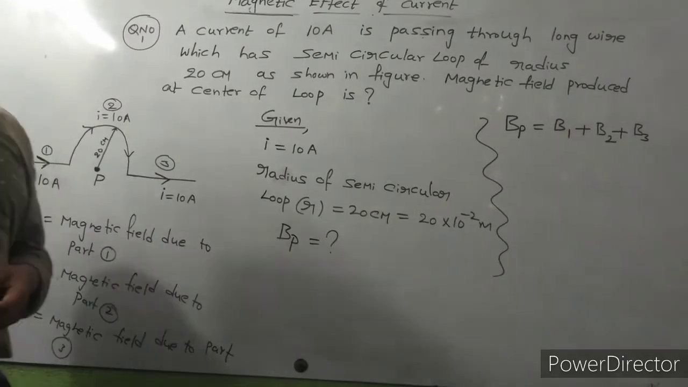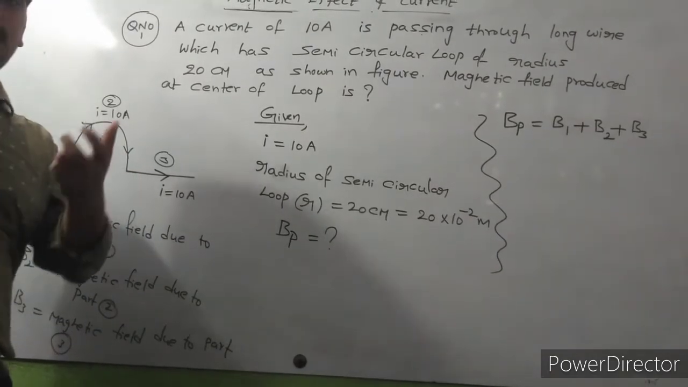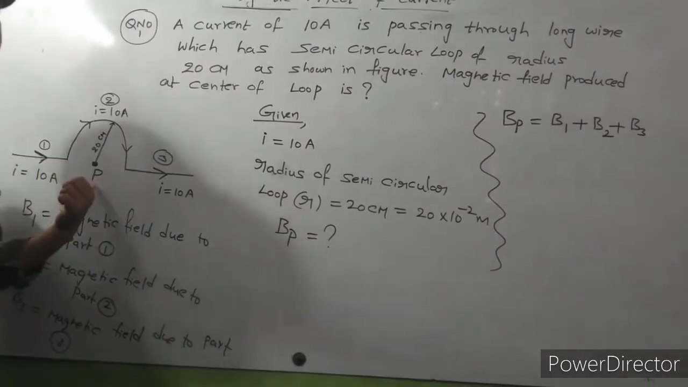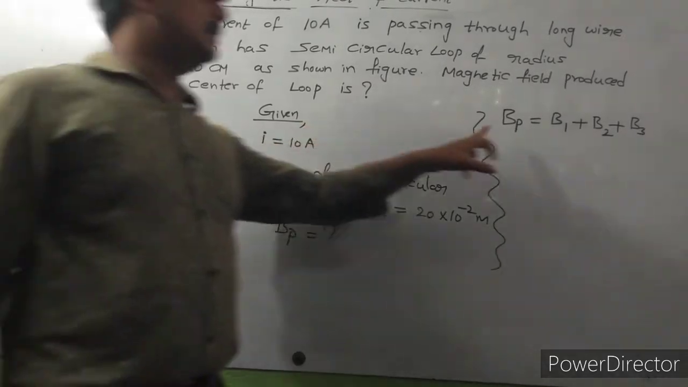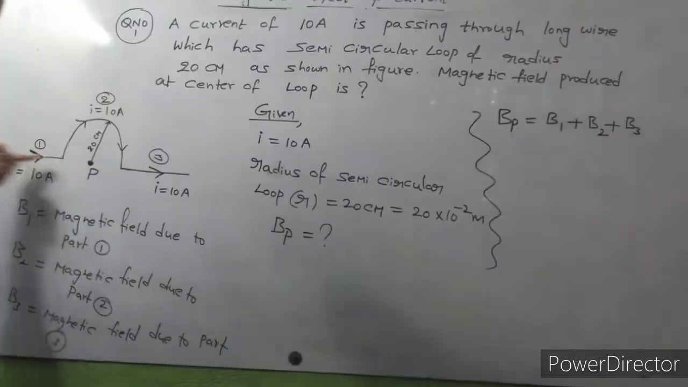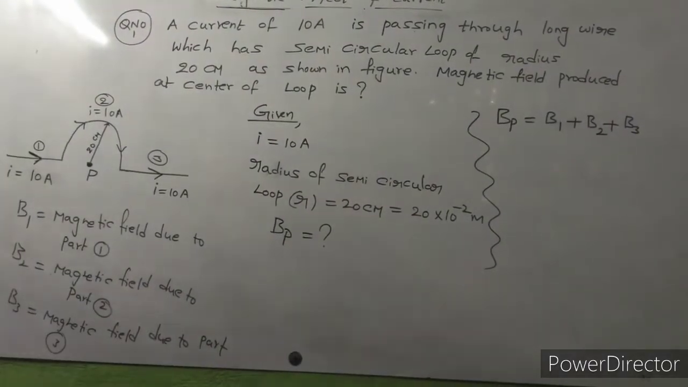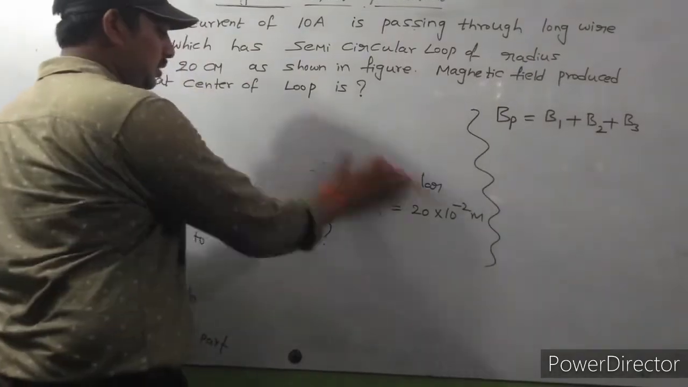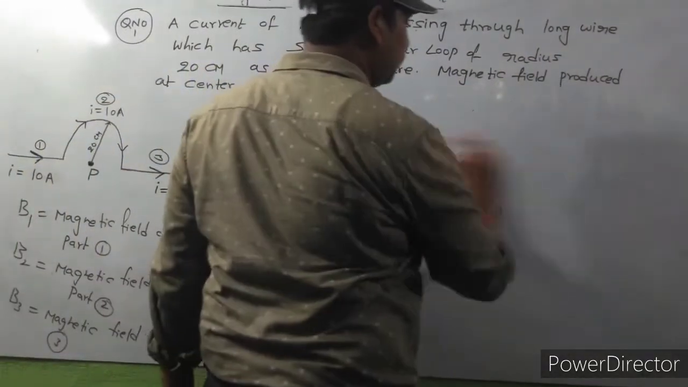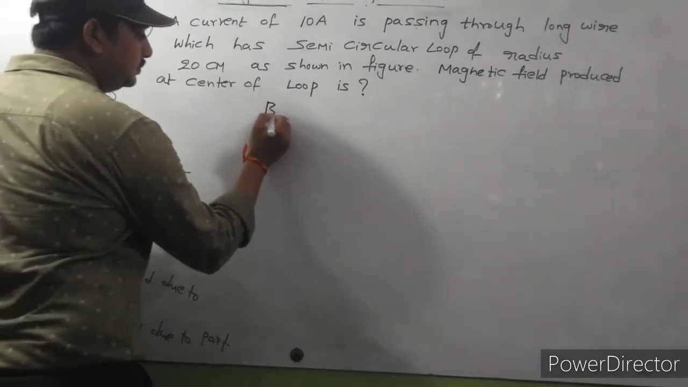How to find these magnetic fields? If you add all these magnetic fields, we will get the net magnetic field at this point P. So BP is equal to B1 plus B2 plus B3. How to find magnetic field due to this part 1? Observe carefully.